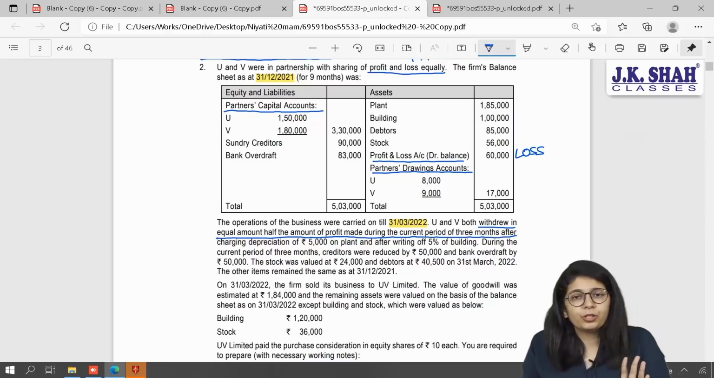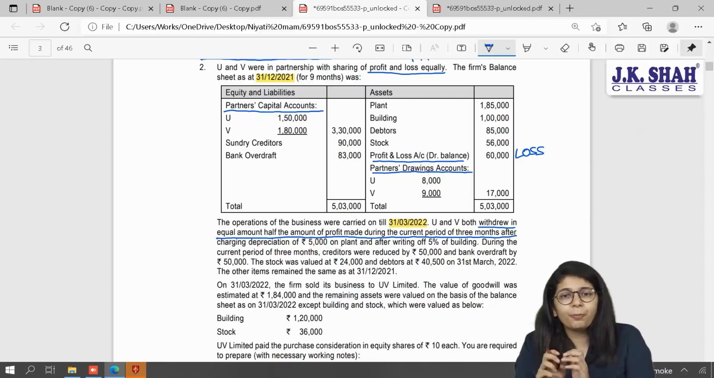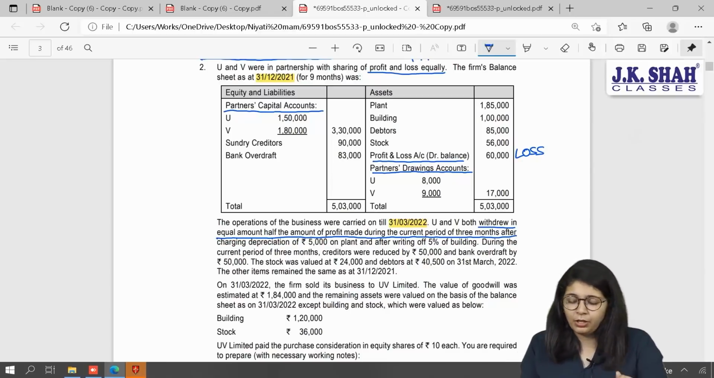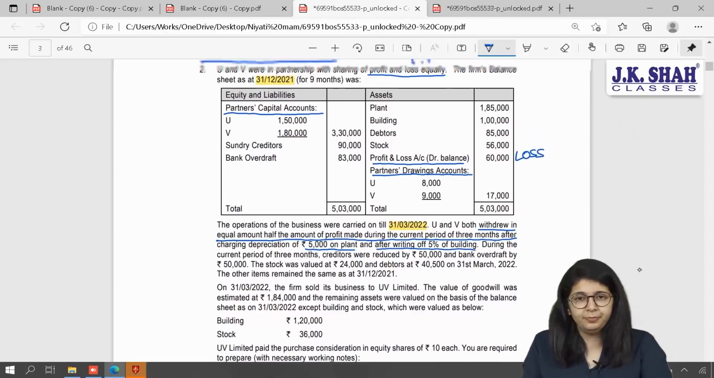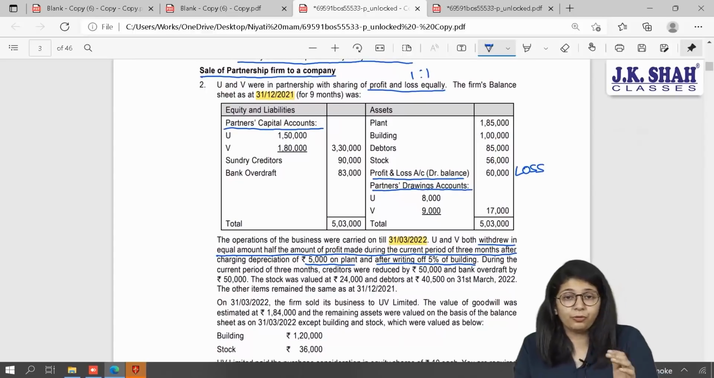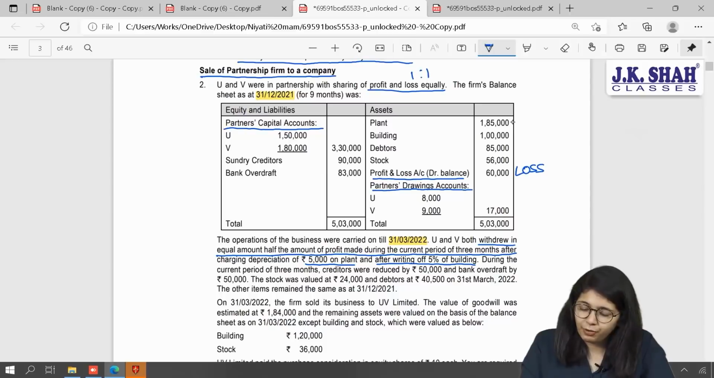So here 2 pieces of information are given. First, in the 3 months period, we have made net profits. And half of those net profits were withdrawn by the partners. Once I come to know my net profit, I will come to know my drawings. Okay, how did we earn this net profit? After charging depreciation of 5,000 on plant and after writing off 5% on building. So now I know the value of plant after 3 months, also for building. Now, 1,85,000 was the original value, minus 5,000 will give you 1,80,000.